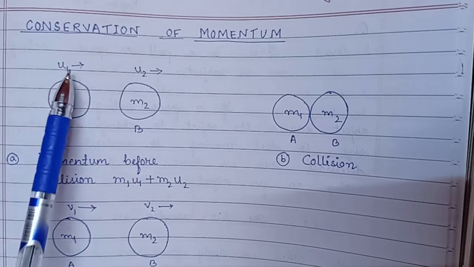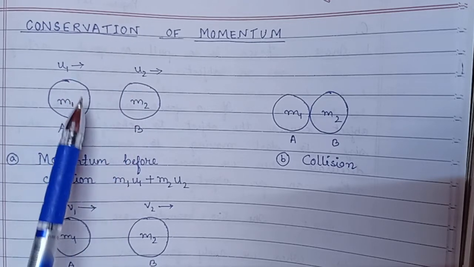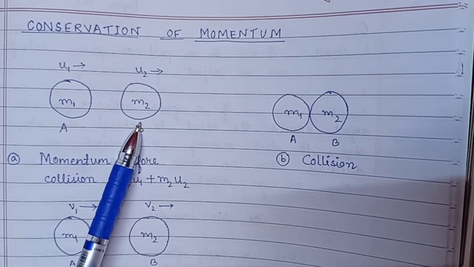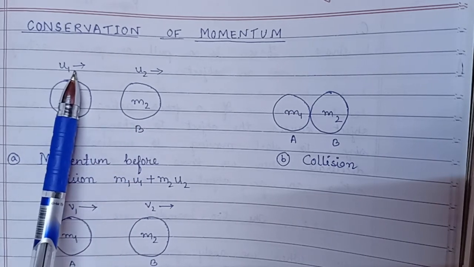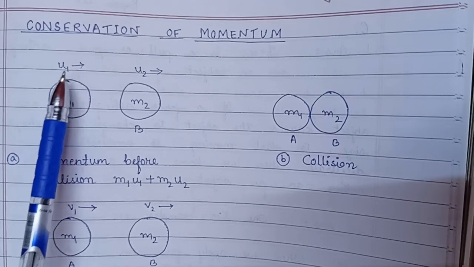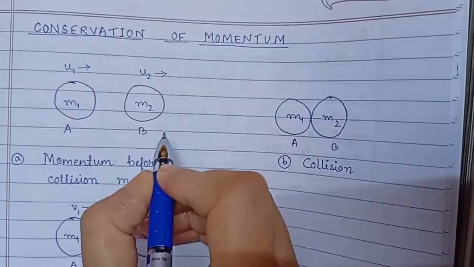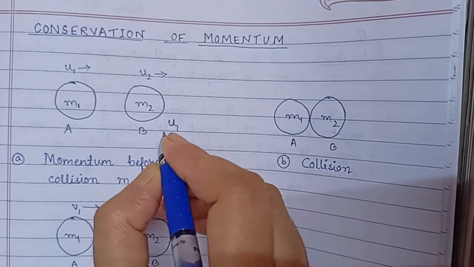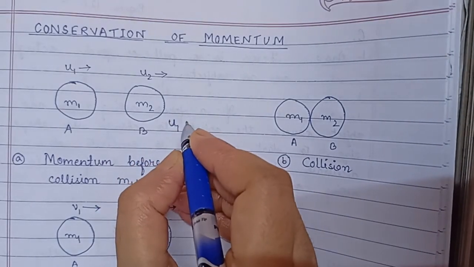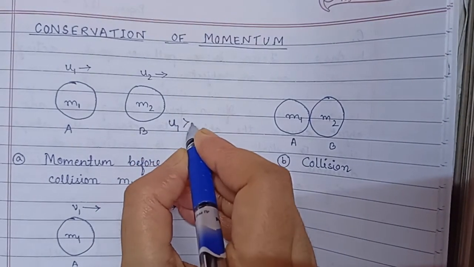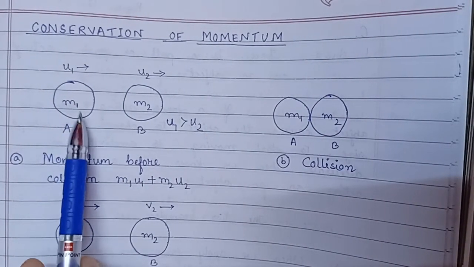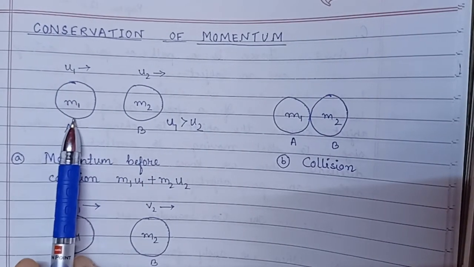These are the initial velocities of A and B. And suppose U1 is greater than U2, that means the velocity of ball A is greater than the velocity of ball B.